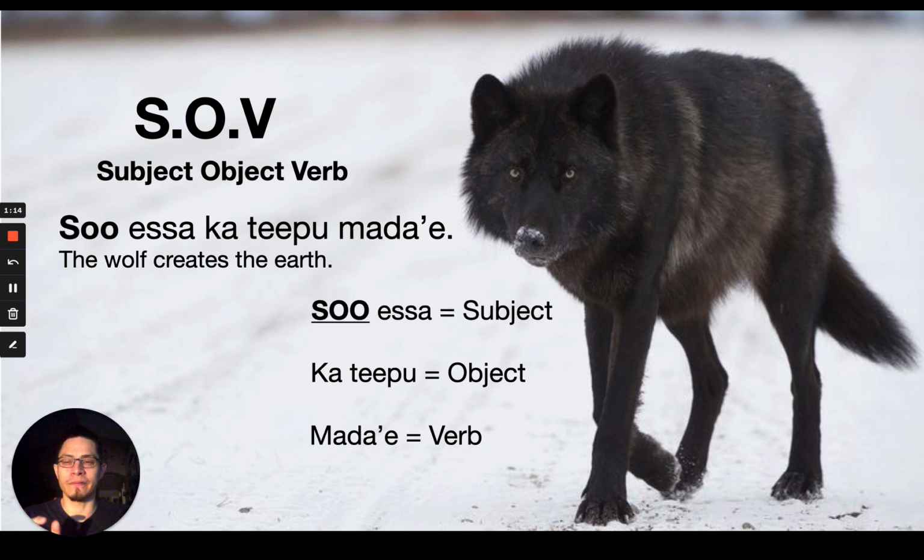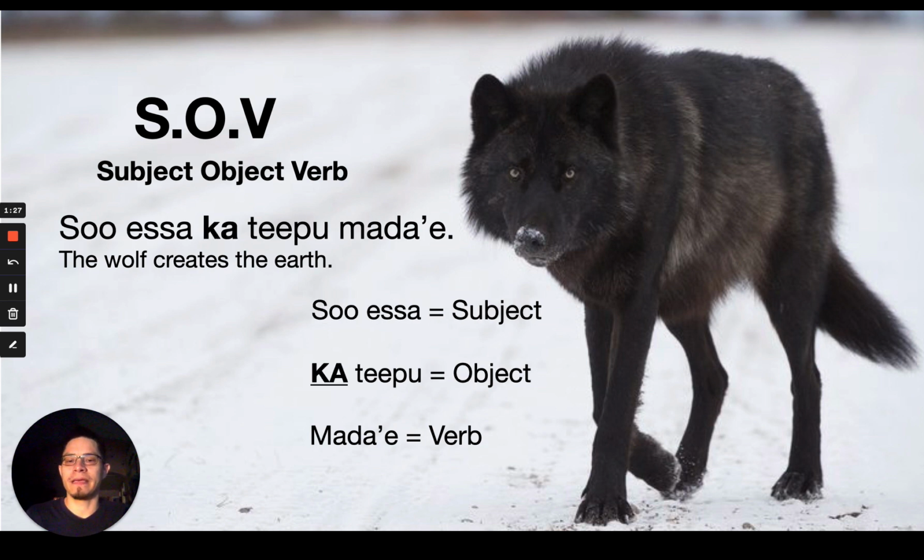And let's look at this though. Su is the article. This introduces the subject. So anytime you see this su, it's going to be introducing the subject of a sentence or the subject of a clause. Ka introduces the object, in this case, earth. And as you can see, it's different than in English. In English, we say the wolf creates the earth. But here in Paiute, it's the wolf, the earth creates.